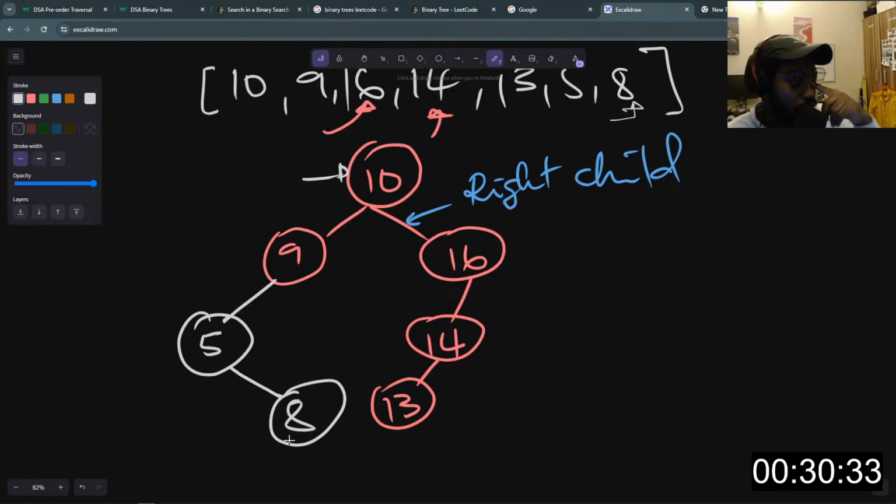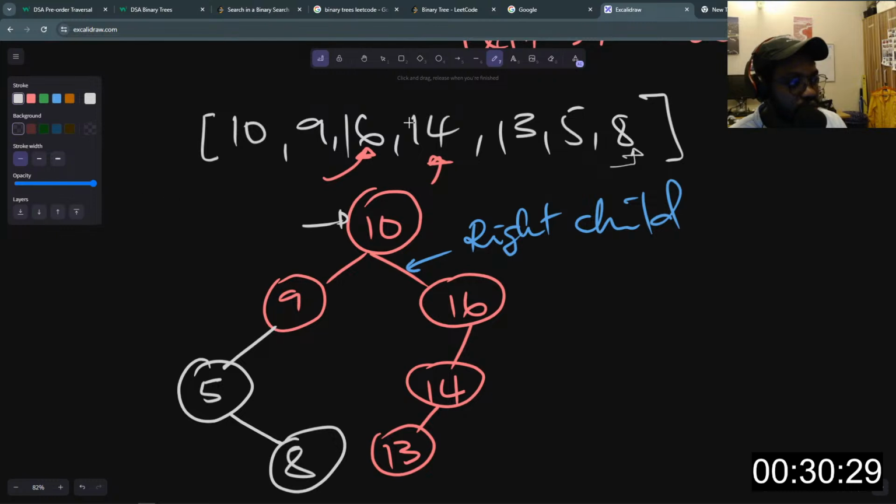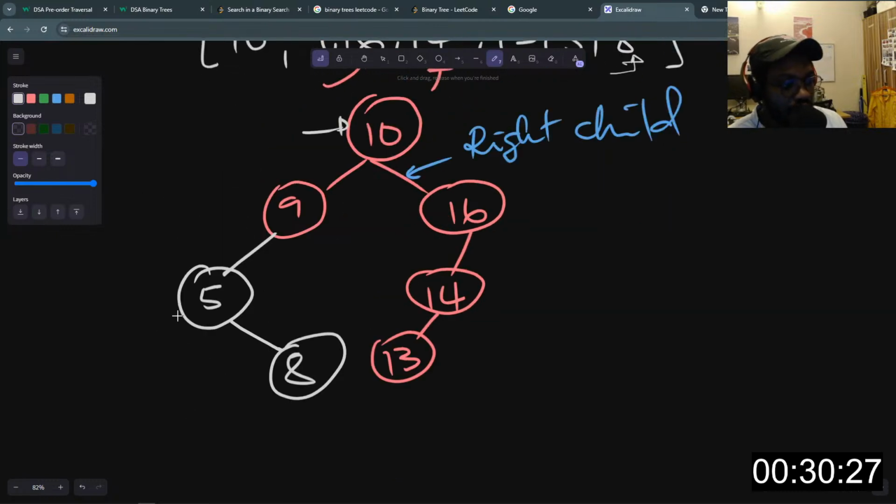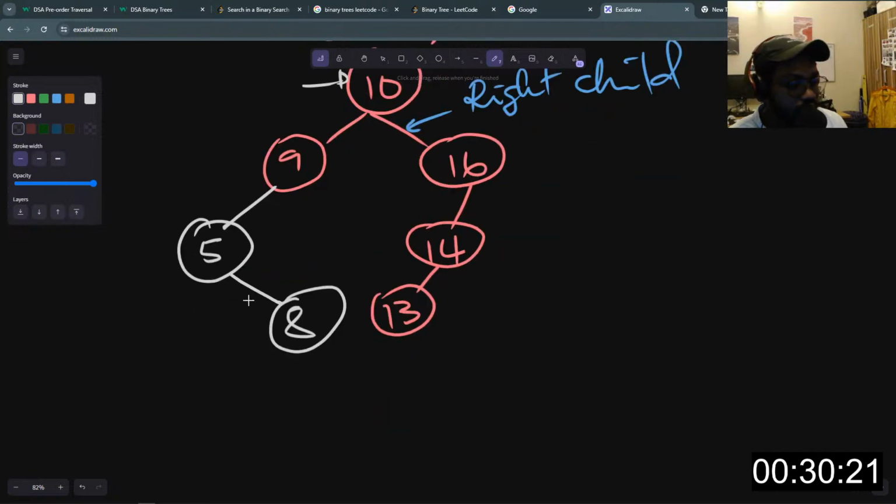So this is what our tree will look like at the end of the day, once we are done inserting all these values in the tree. And I'll show you how this is done in terms of code. So yeah, this is something we need to keep at the back of our minds.